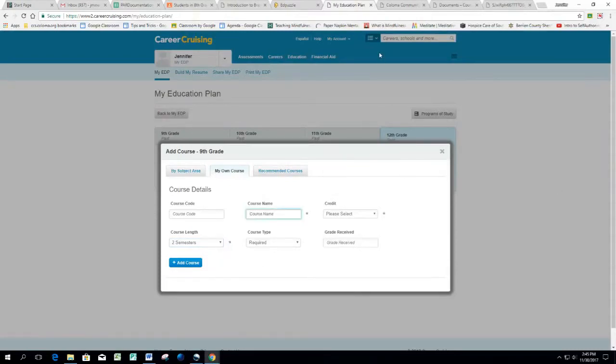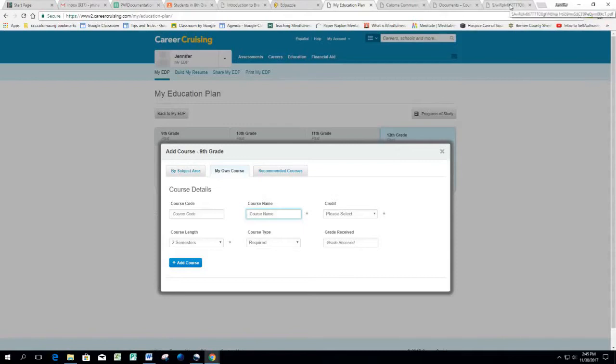This is where your course description guide is going to come in handy. Some of you are saying, well, Mrs. Miner, I can just go to the last page of the course description guide and type in what they have there. Well, you could do that, except it would be incorrect. You're going to want to have the specific names of classes that you would like to take. There are not specific names for all of the classes in the last page of the course description guide, so you have to look through the course description guide to find those.